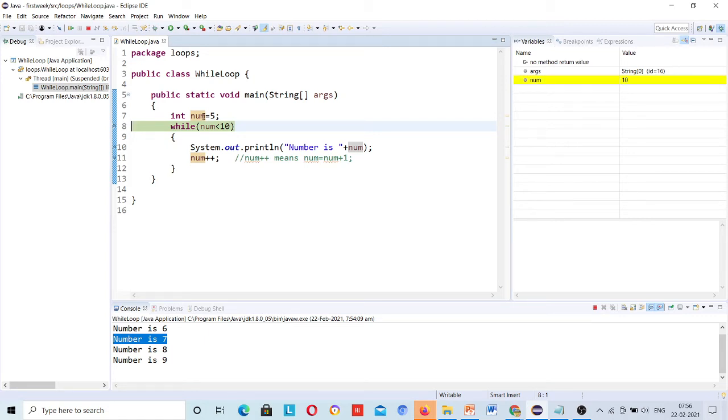Number is 10 and I am checking for num is less than 10. Will the condition be fine? No. Let me click on this. See, it came outside of the loop, because the cursor is here. So it means that if the condition is not fine, then it will come outside of the loop. Okay, so this is how this while loop works.